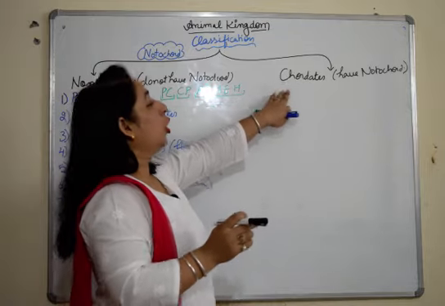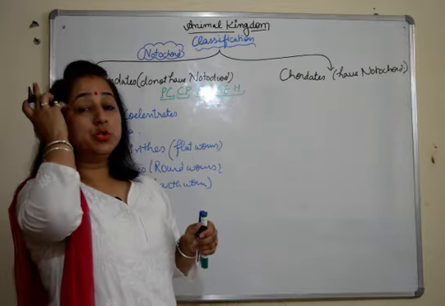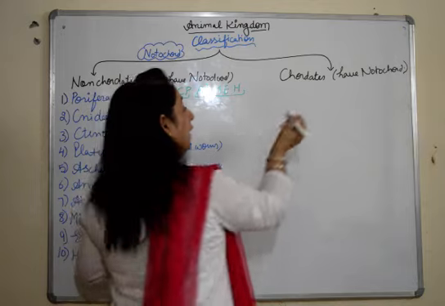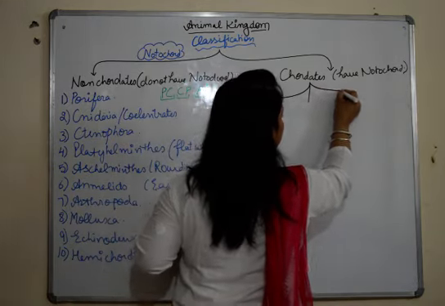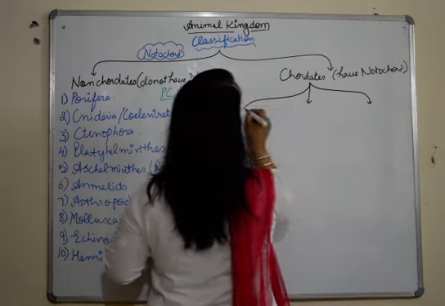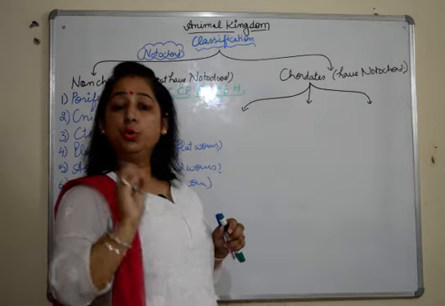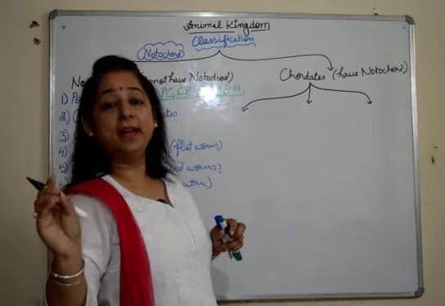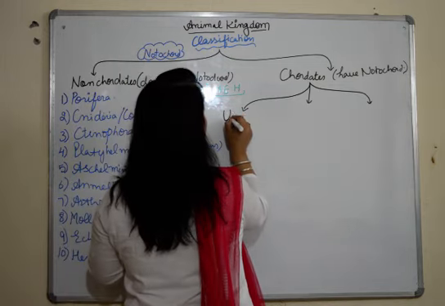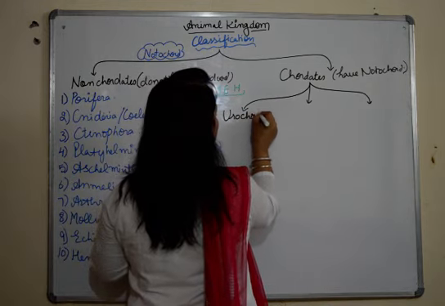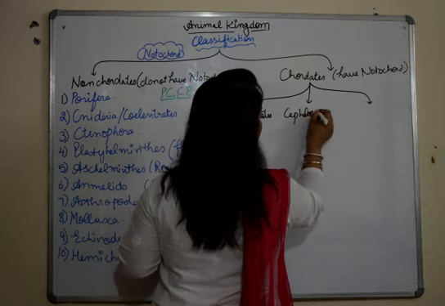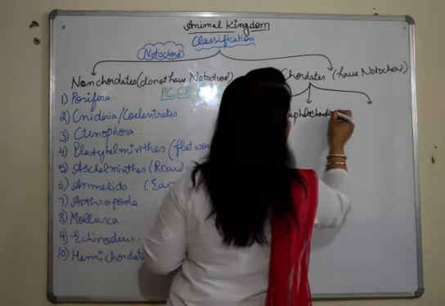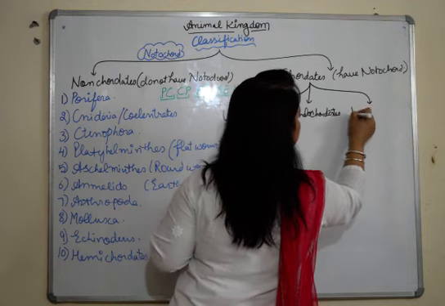Then we have chordates. Now what happens to the division of chordates? Chordates are further divided into three divisions: urochordate, cephalochordate and vertebrate.